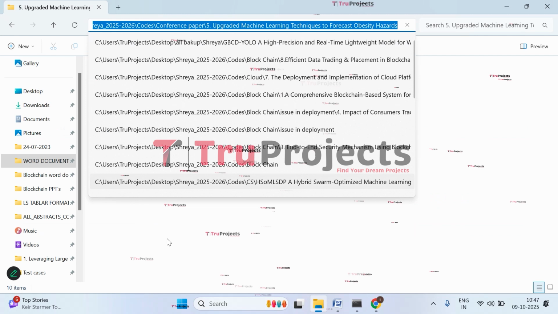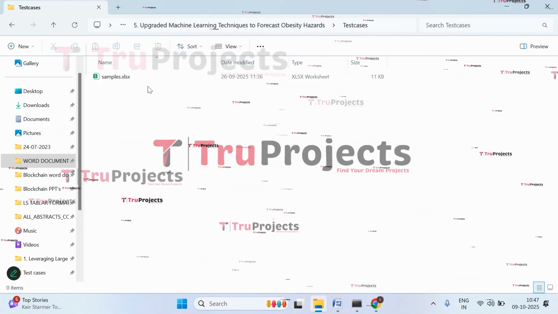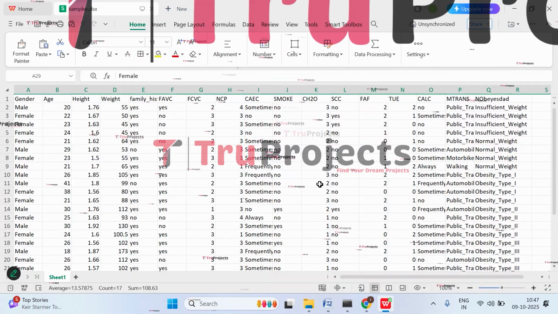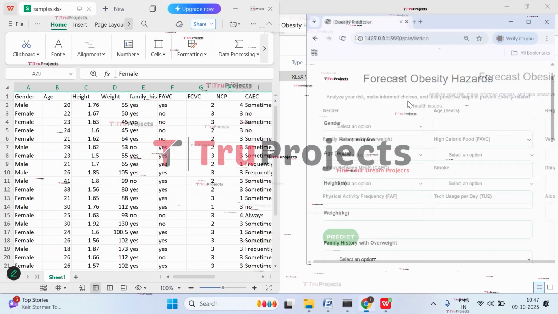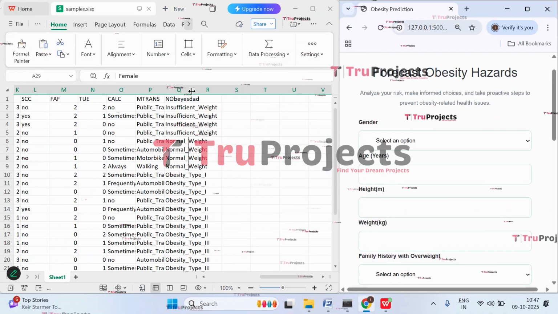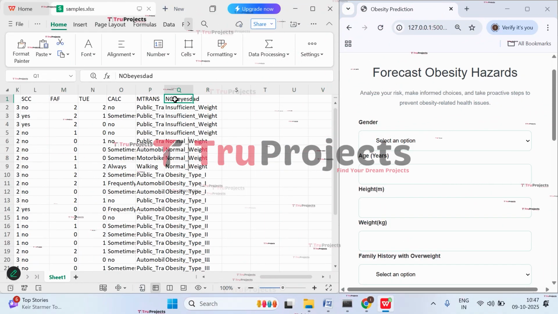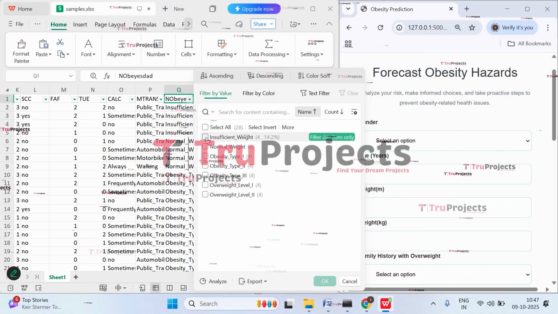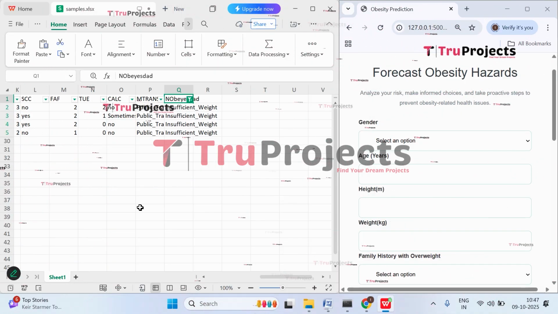Now let's enter them. So open test cases, open sample file. So let's try. So let's apply filter to this no obese tag, filter it. So let's apply filter to insufficient weight. So click on it and click on OK.